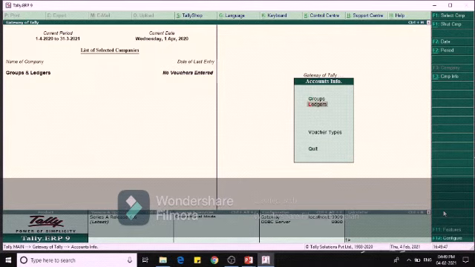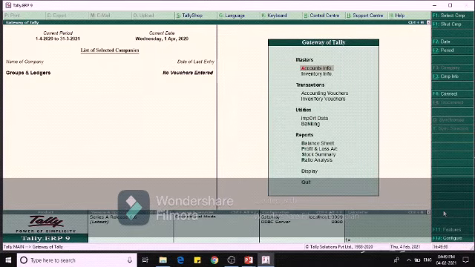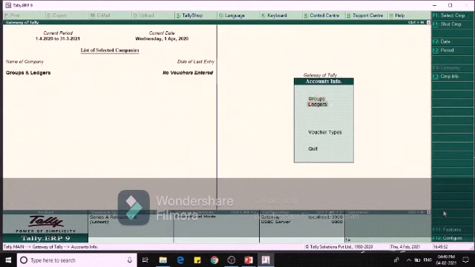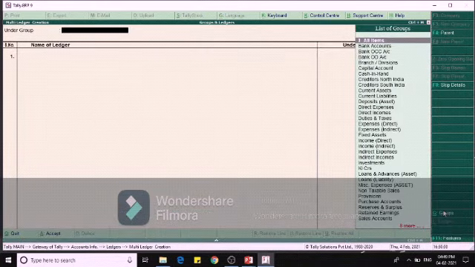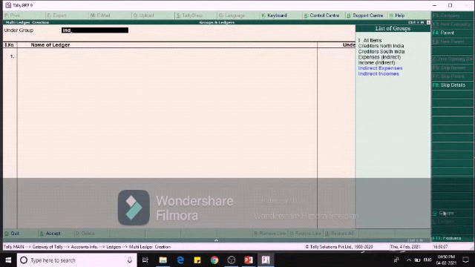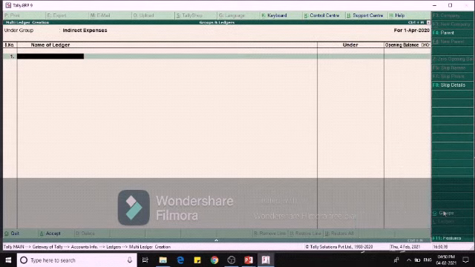Now let us see the creation of multiple ledgers. Through Accounts Info, Ledger, go to Multiple Ledger and click Create. You can create multiple ledgers at a time. For example, I am creating under Indirect Expenses: Bank Charges, sorry, it will be under Indirect Expenses.